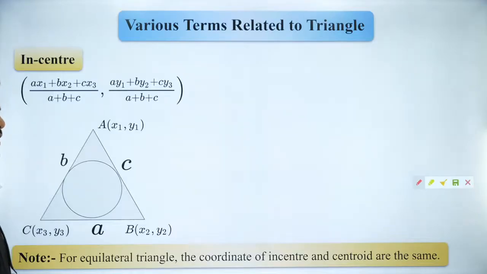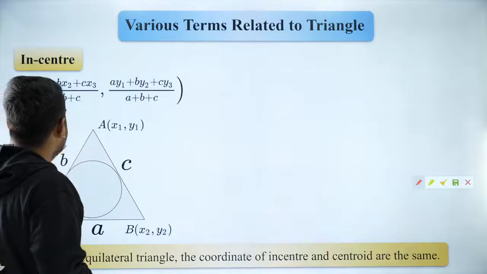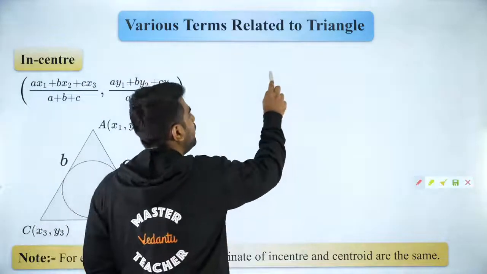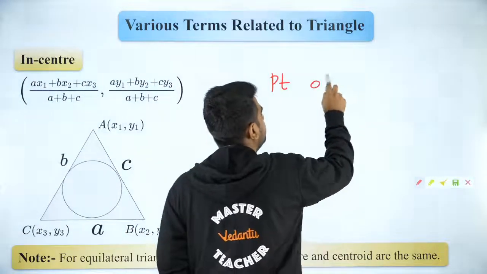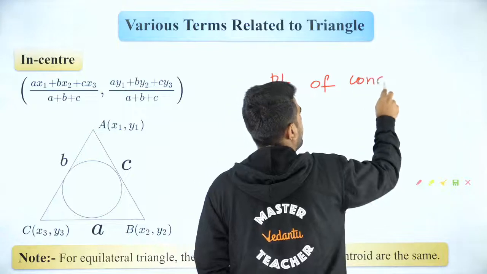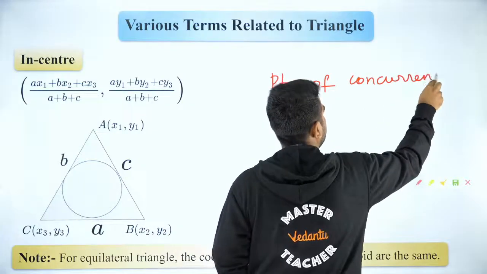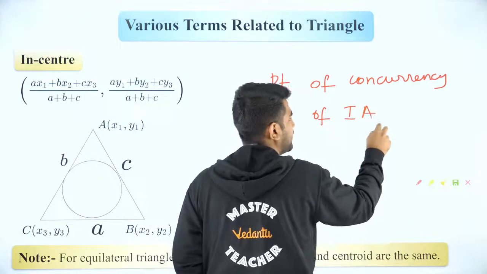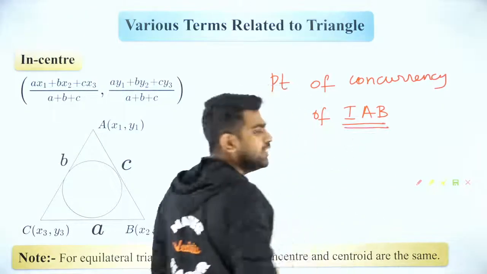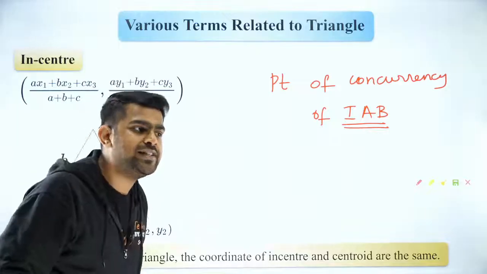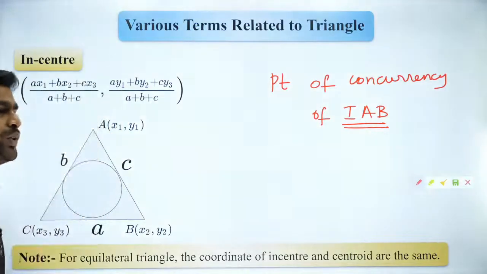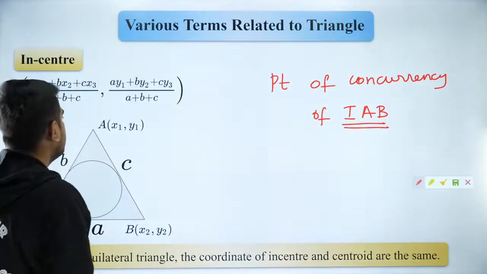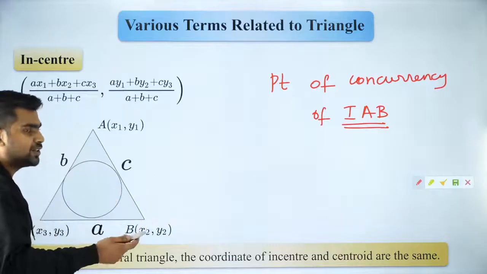Very good, very good. Yes. So incenter is nothing but the point of concurrency of your internal angle bisectors. So Advait and Naveen were right. Are you guys clear with it? Chandler is also right. So we have internal angle bisectors.